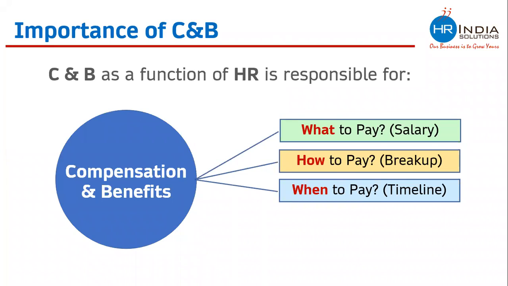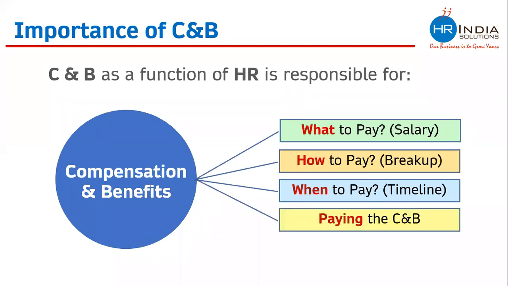There are many companies who pay incentive on a monthly basis. There are a good amount of companies who pay incentive on a quarterly basis. And then we have a good amount of companies who are paying performance incentive or performance bonus on an annual basis. And finally, compensation and benefit as a function of HR is also responsible for paying compensation and benefit to the entire employees. This is an important function, but this is not easy.